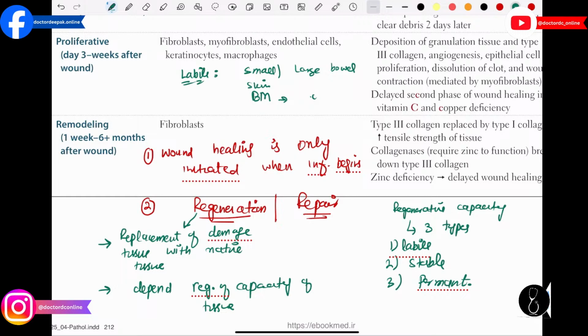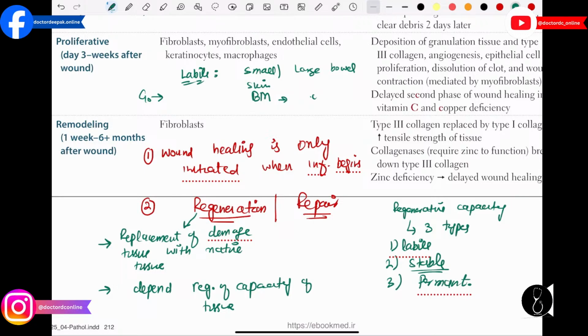Then, what is the definition of stable tissue? Basically, stable tissues are those that are usually in the G0 phase, but they can re-enter the cell cycle to regenerate the tissue when necessary. So stable cells means they are in the G0 phase of the cell cycle. Basically they are inactive, and when the tissue gets damaged and we have to regenerate it, they can leave the G0 phase and enter the cell cycle to regenerate the tissue when it is necessary.